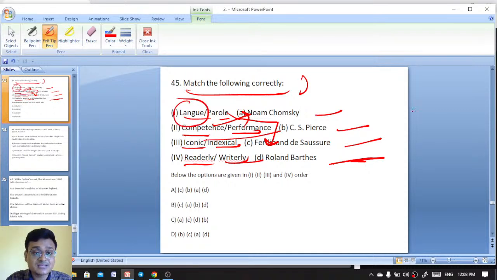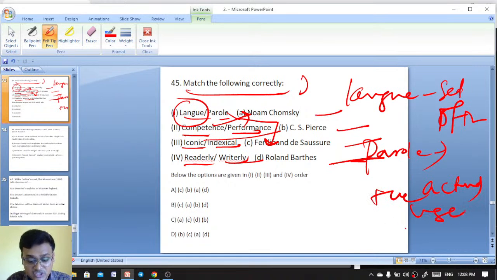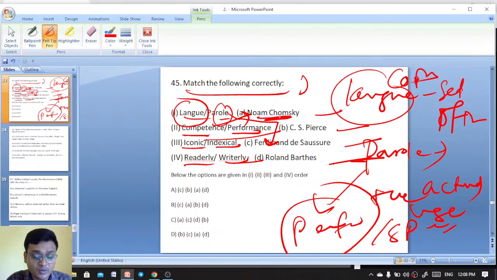So what is langue? Langue is the set of rules. Set of rules. And here parole is the actual speech, the actual usage, the actual use. This is parole. And here langue is very similar to competence, whereas parole is similar to performance. Noam Chomsky was influenced by Ferdinand de Saussure's work, the concept of langue and parole, and he has created the terms competence and performance. Competence is very similar to langue, whereas performance is very similar to parole.